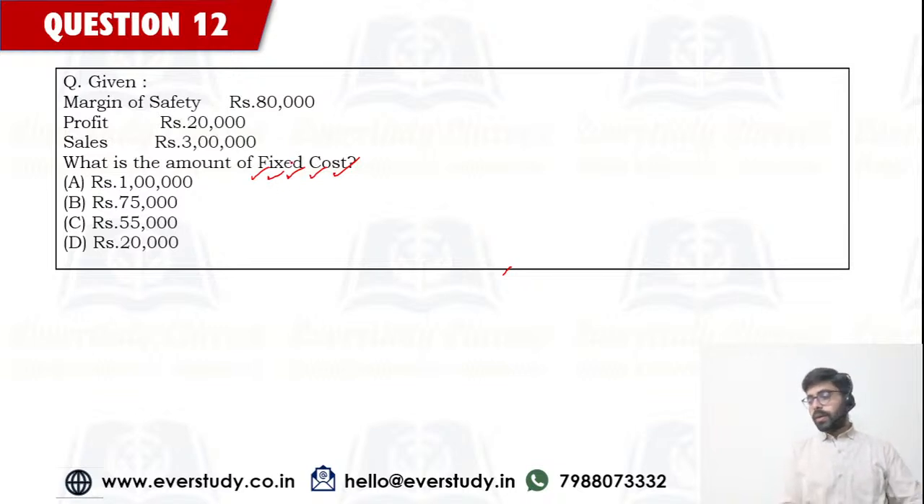Right, Praveen. Capital profits are transferred to capital reserve, because this is not a normal profit.